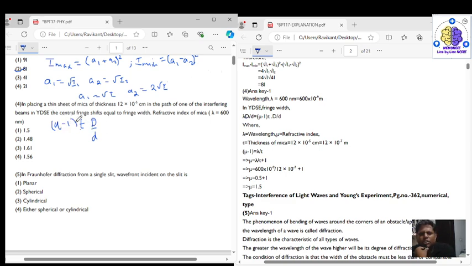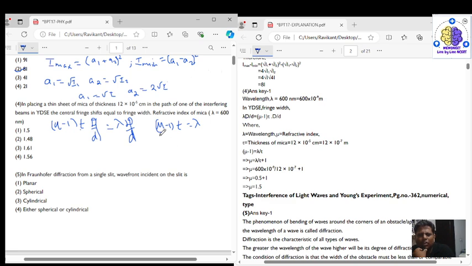And according to the question, the shift is equal to the fringe width, and fringe width is given as lambda D by d. So this D by d on this side cancels out with the D by d on the other side. So what we are left with is (mu minus 1) into t is equal to lambda, right?